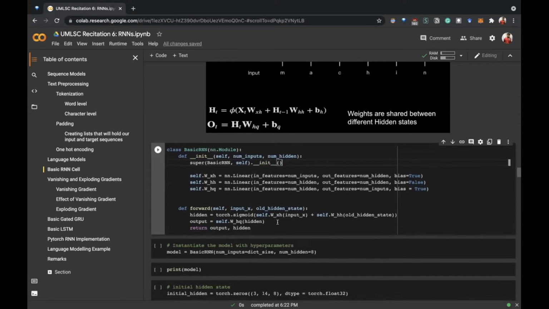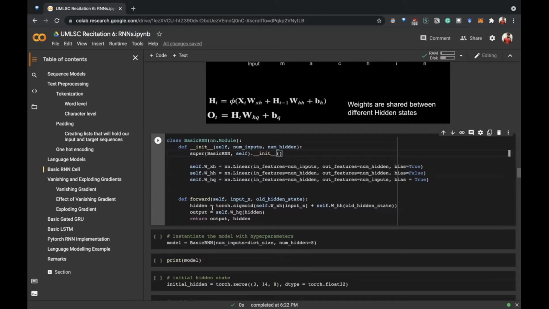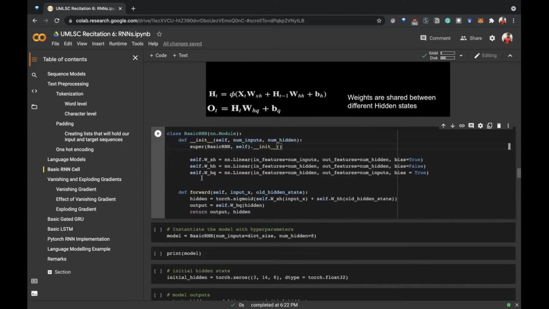And then we code the forward function, where we have formed the networks now, and we will just put them in these equations. And for activation, we will just take sigmoid activation. So we get output as well as the hidden layer, and we provide the old hidden layer here. So if we have multiple RNN blocks, what we can do is we can take this hidden, which is the output, and we can give it to the next layer.